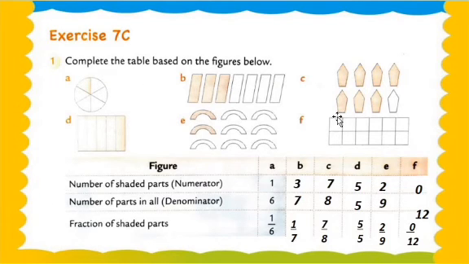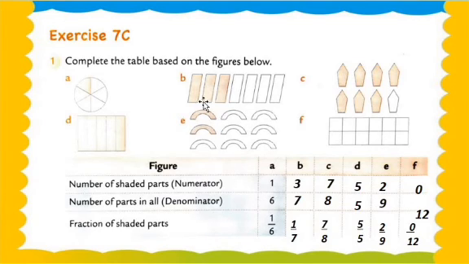Okay, so now here are 6 figures. We have to write the numerators, denominators and the fraction. What do we write in the numerator? In the numerator, my dear students, we write the number of shaded parts. In the denominator, the number of parts in all, and then the fraction of shaded parts. Let's check example number 1. It is a circle, and how many parts does the circle have? 6 parts. So that's why we write 6 in the denominator, and the shaded part is only 1. So we write 1. 1 upon 6. Okay, that's the fraction.